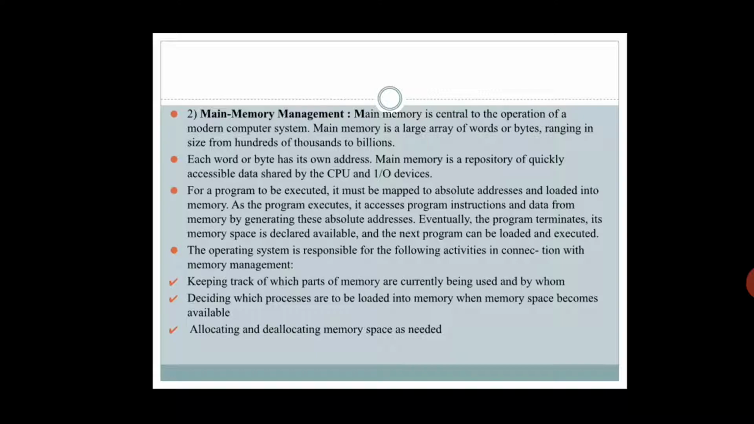That is the meaning. So ultimately, there has to be a connection, and the CPU and IO devices will mainly concentrate on the main memory, because compared to secondary memory, main memory is faster and costlier as well. Okay, you have to remember this. Third point is, for a program to be executed, it must be mapped to an absolute address and loaded into memory. That is what I was just giving the example of Clash of Clans.